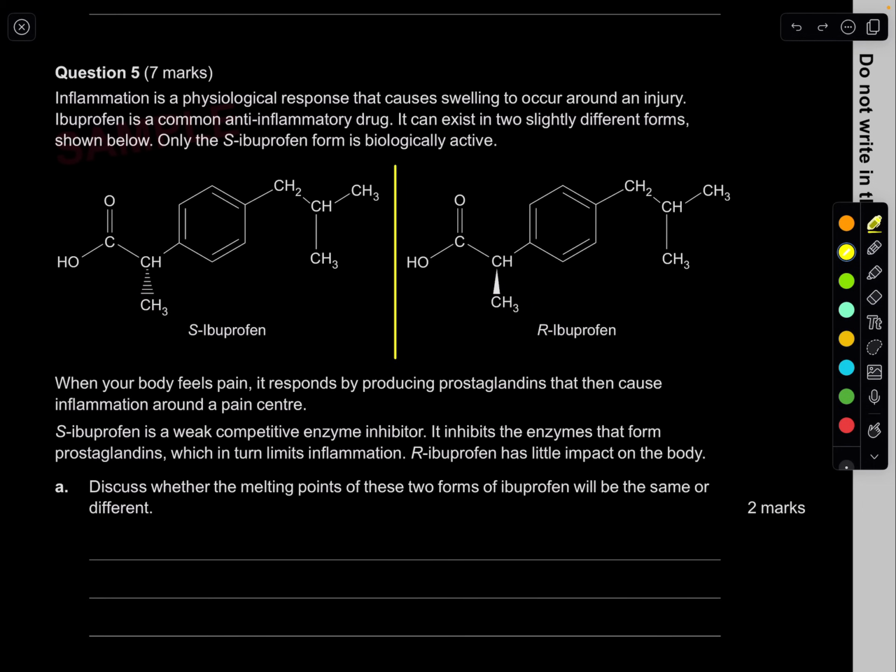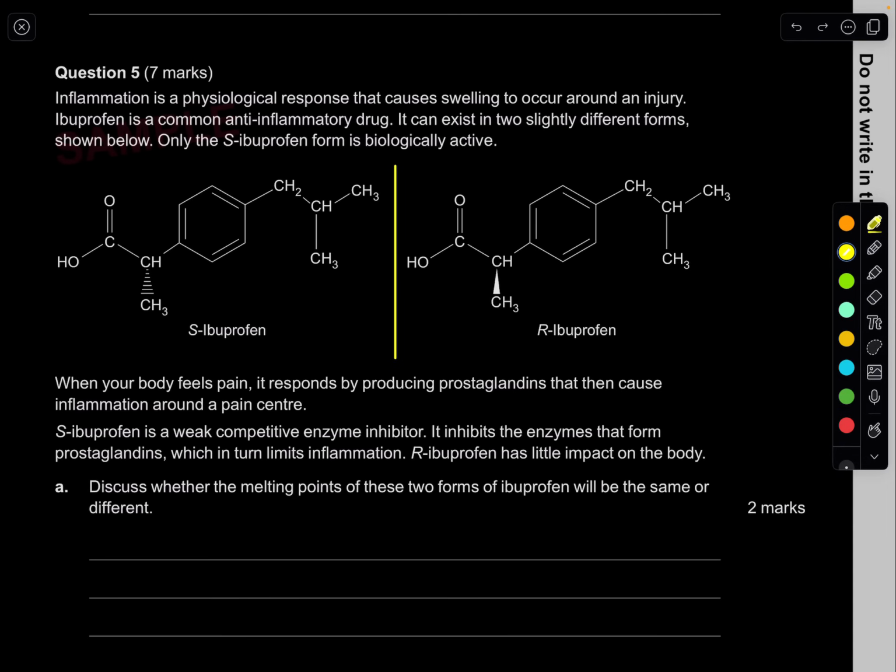So R means that the compound rotates plane-polarized light clockwise, and this one is anti-clockwise. You don't need to know that, but yes, consider them as totally different compounds. Do not consider them the same. They're just optical isomers. When your body feels pain, it responds by producing prostaglandins that then cause inflammation around a pain area, so around the pain center.